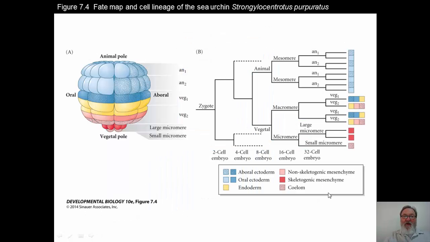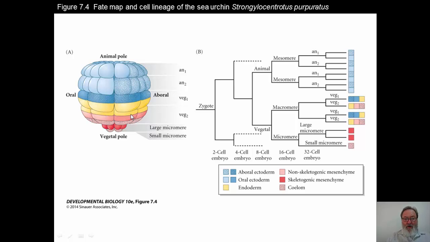If we look now at the fate map and cell lineage of the sea urchin, we can see that there's an animal half, and that will give rise to the ectoderm up here. Forms the ectoderm, the larval skin. It will form the neural tissue, just like in other organisms we've looked at where the ectoderm or epidermis involutes to form the nervous tissue. The vegetal layer, there are a couple of vegetal layers. There's a veg 1 and a veg 2, as you can see. The veg 1s are the cells that enter larval ectodermal or endodermal organs, and veg 2 cells populate the endoderm, coelom, and non-skeletal mesenchyme, such as pigment cells, immunocytes, and muscle cells.